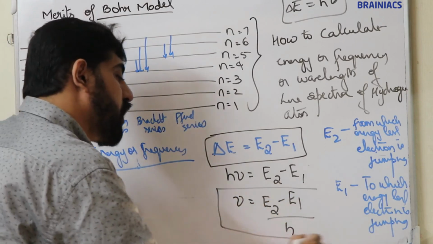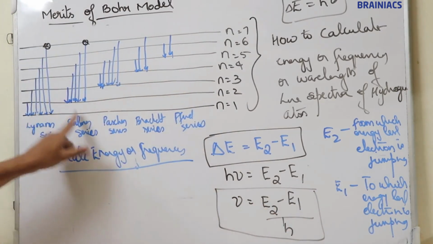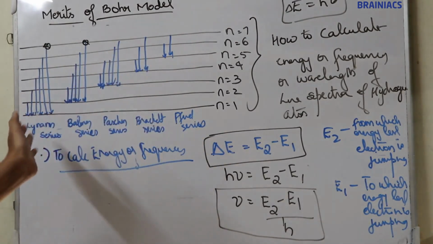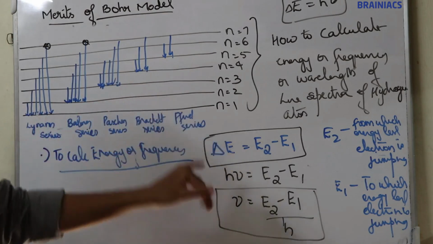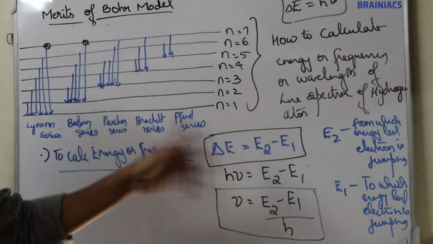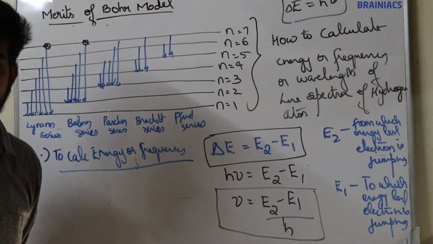By using this equation you can calculate the energy or frequency of each line in the line spectra: Lyman, Balmer, Paschen, Brackett or Pfund series, by using these two equations.